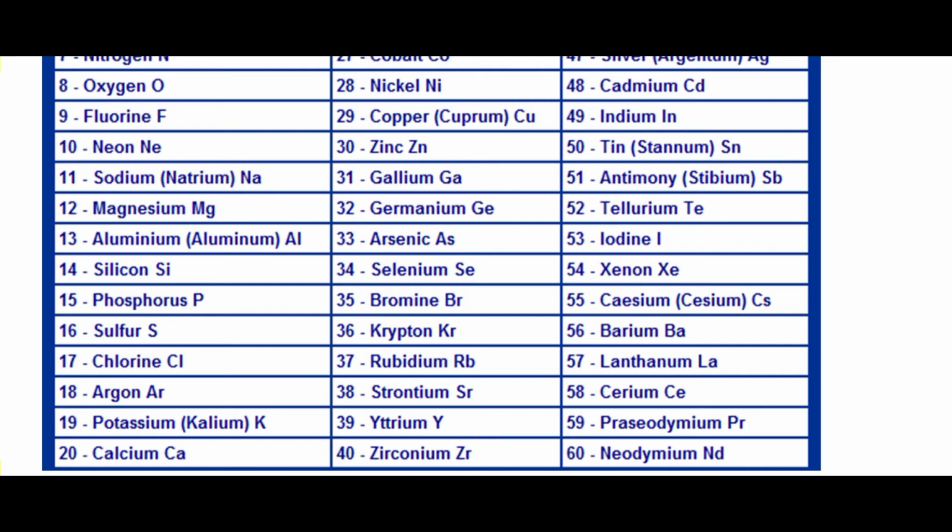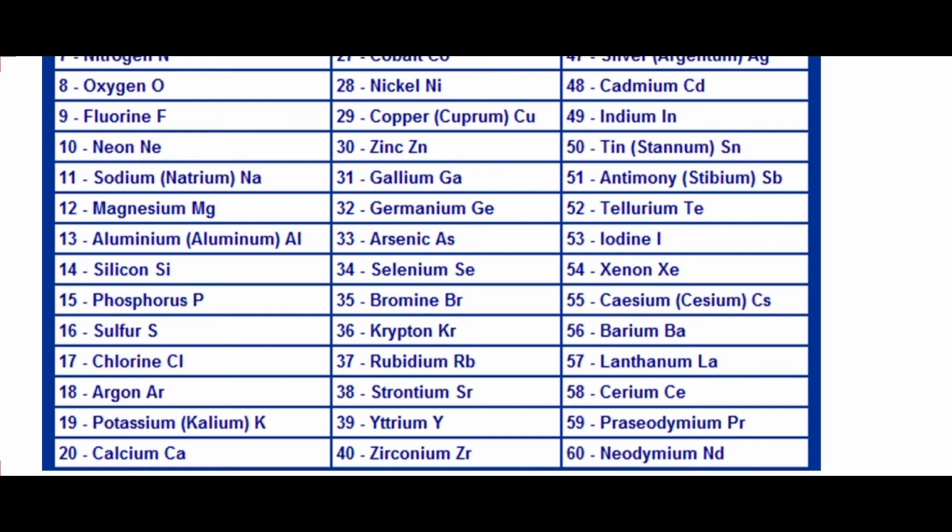So here in 2 elements, in sodium and potassium, you can see some difference in the symbol. That is, the symbol of sodium is Na. It is not from the first letter of its common name, it is from the first letter of its Latin name. So mostly the symbol of an element is derived from its common name, but in the case of some elements, their symbol is derived from their Latin name. I will be explaining this later in this chapter. And similarly, the symbol of potassium is K, and it is derived from its Latin name kalium. So these are the elements up to 20 that you must remember.